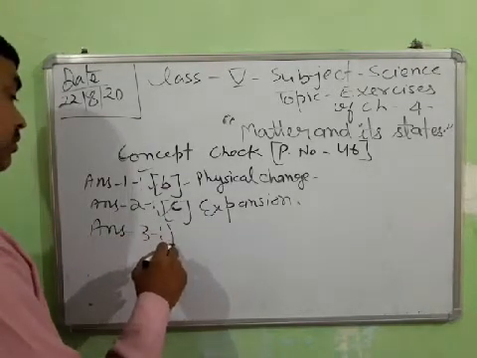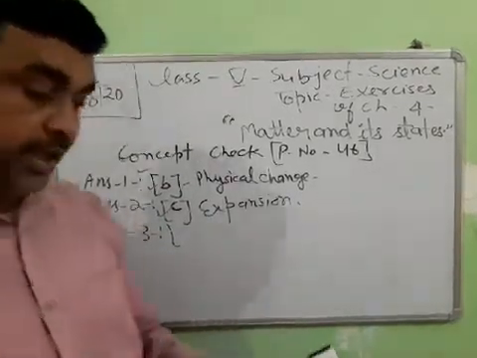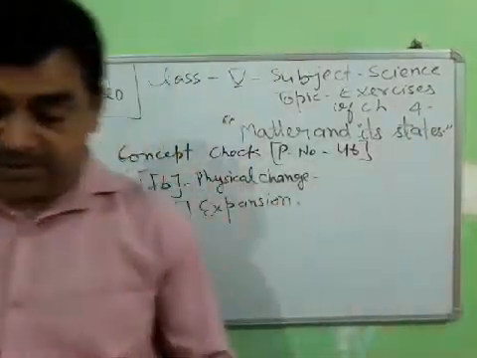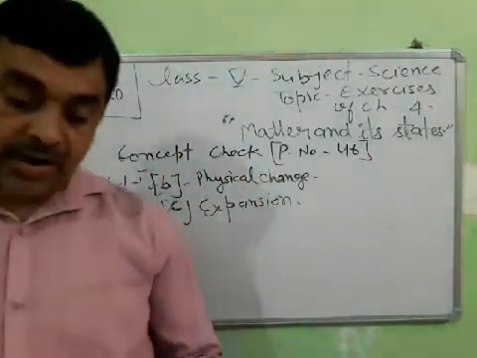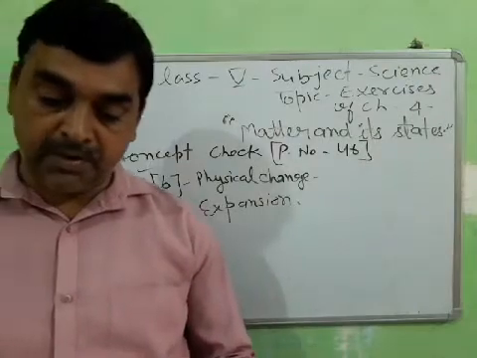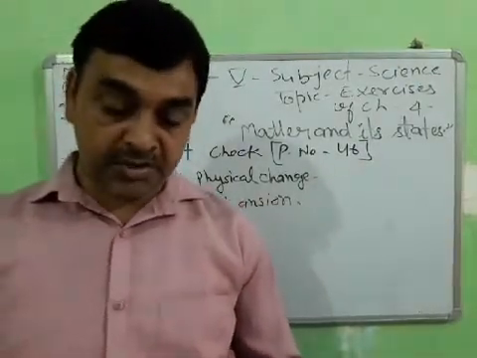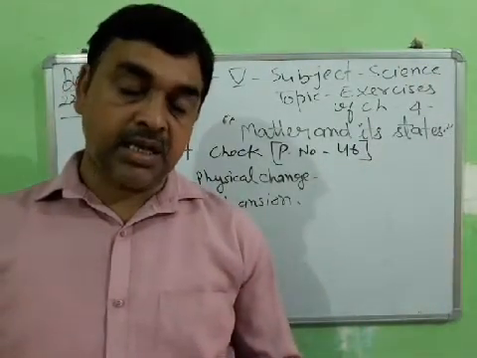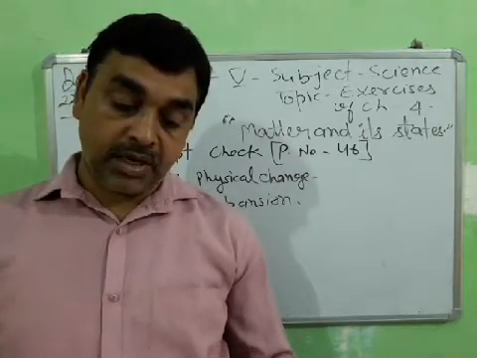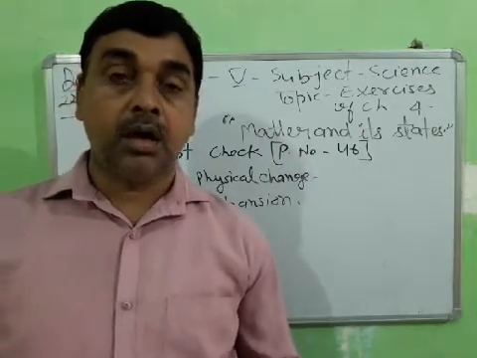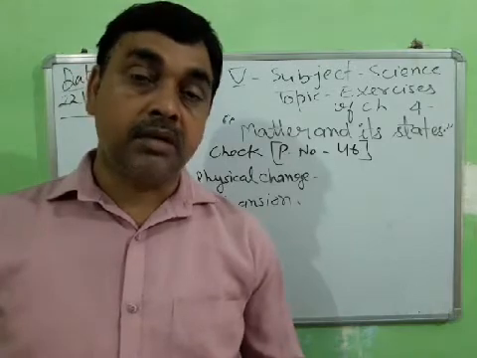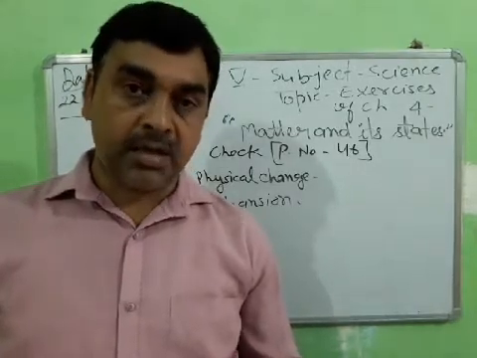I am going to read question number 3. A chemical change among the following is: rusting of iron is a chemical change. Tearing of paper is physical because no new substance is formed. Melting of wax is also a physical change. Breaking of glass is a physical change.